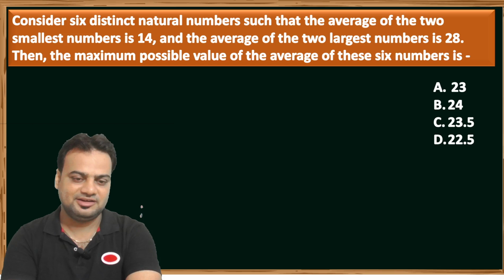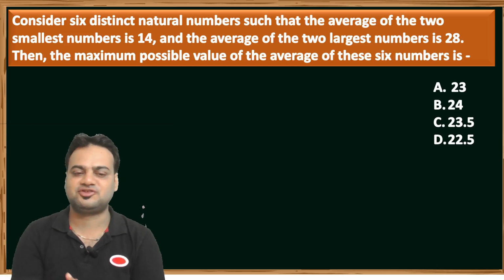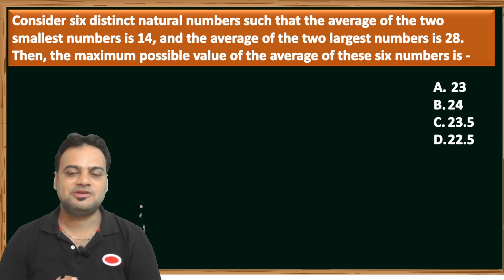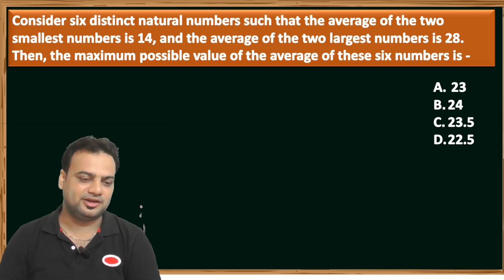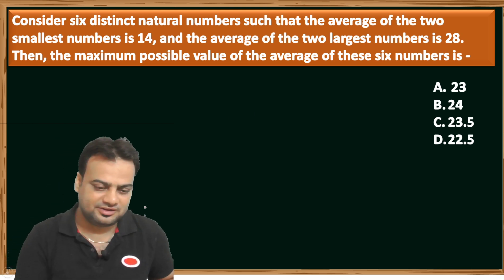Let us start. The first question is: consider six distinct natural numbers such that the average of the two smallest numbers is 14 and the average of the largest two numbers is 28. Then the maximum possible value of the average of these six numbers is?